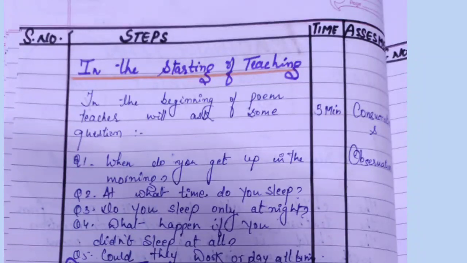Under the steps, in the beginning of teaching, at the beginning of the poem, the teacher will ask some questions like: When do you get up in the morning? At what time do you sleep? Do you sleep only at night? What happens if you don't sleep at all? Could they work or play all the time? It takes 5 minutes. Conversation and observation in the assessment column.